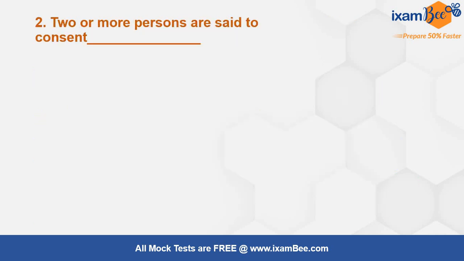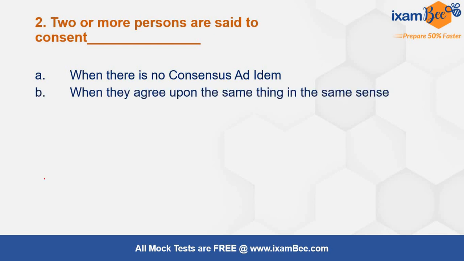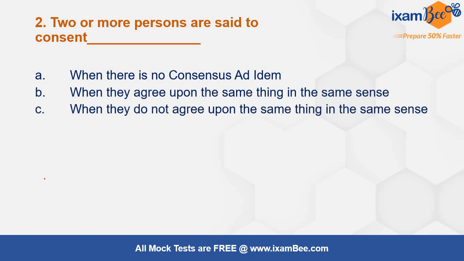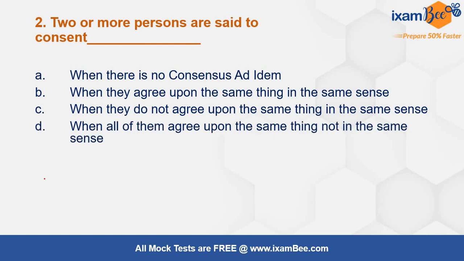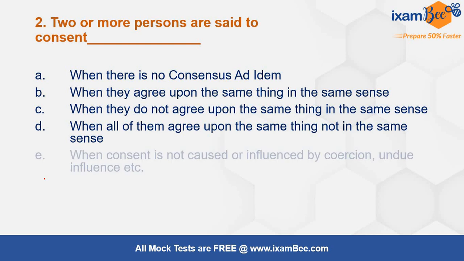Two or more persons are said to consent. Now, consent is a very important topic from contracts. When there is no consensus ad idem, when they do not agree upon the same thing in the same sense, when all of them agree upon the same thing not in the same sense, when consent is caused or influenced by coercion, undue influence, etc. So what is the meaning of consent basically?